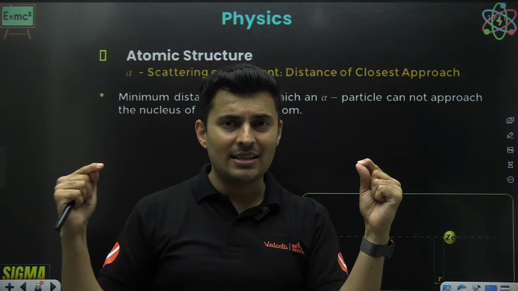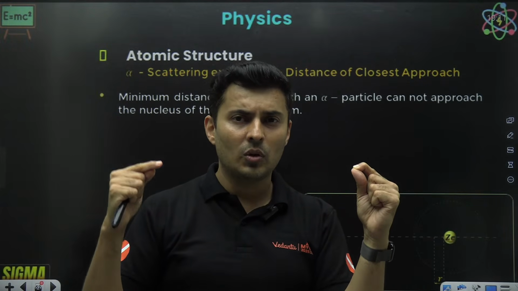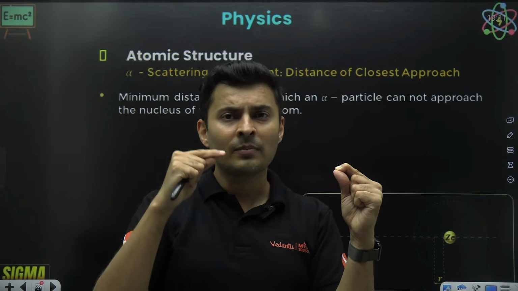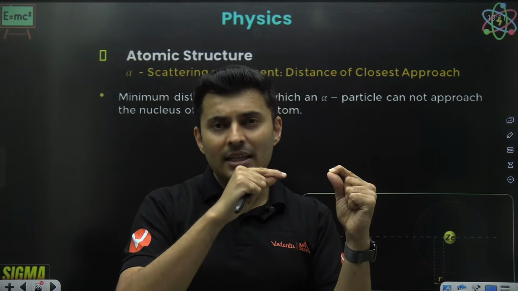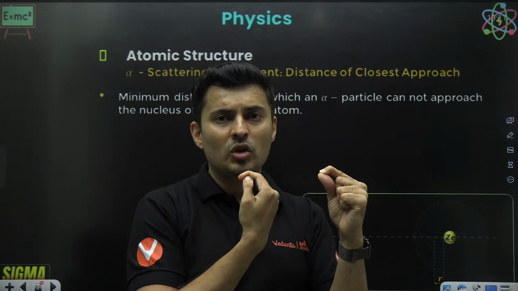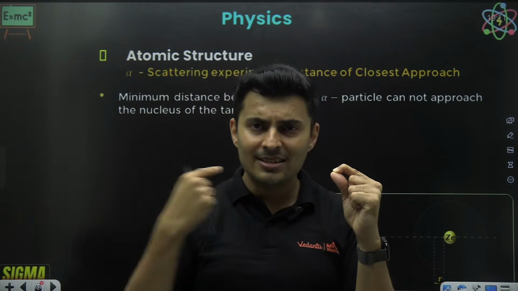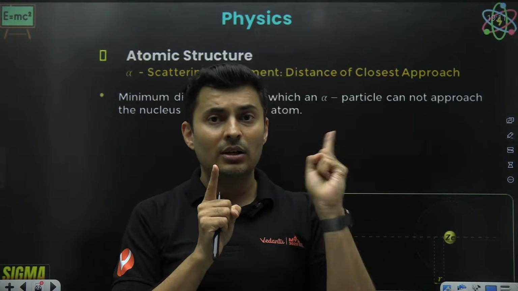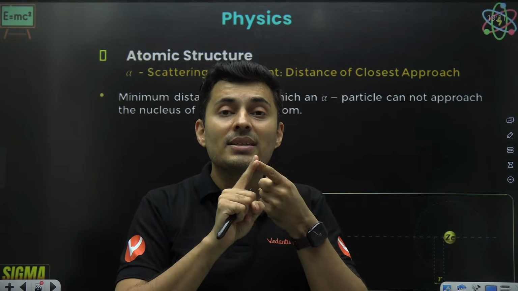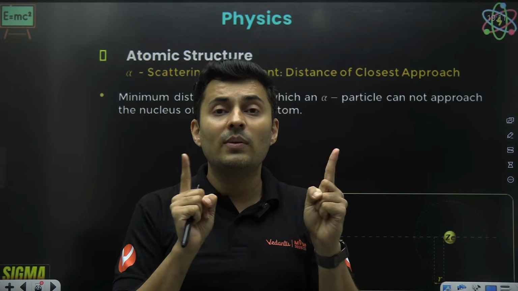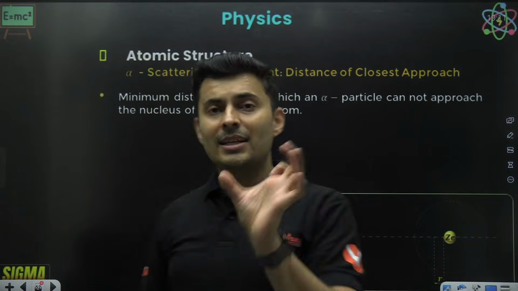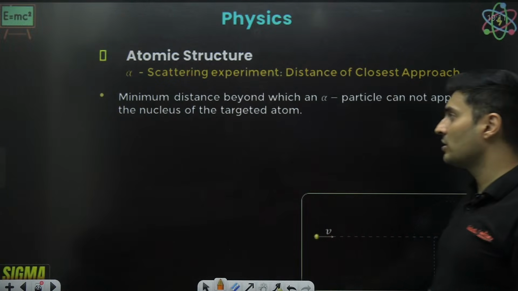As the alpha particles come close, they will lose their kinetic energy until they stop, make a U-turn and return. Once they stop, that point to the nucleus is the closest distance between the nucleus and the charges. That is also called the closest distance of approach.